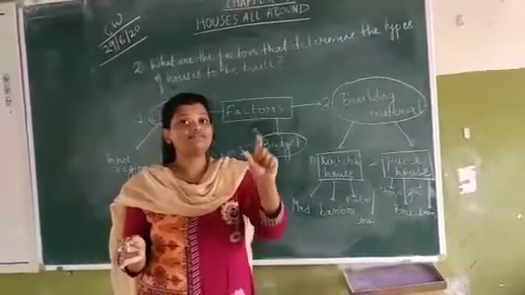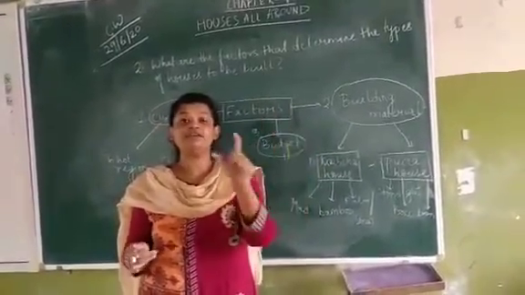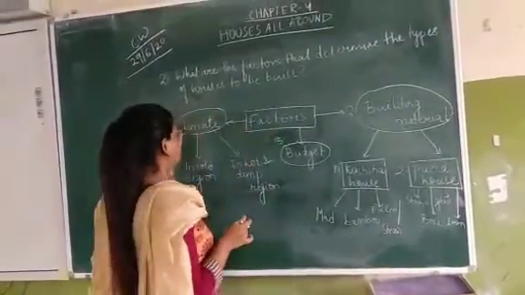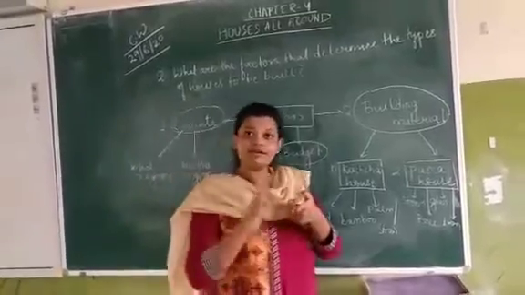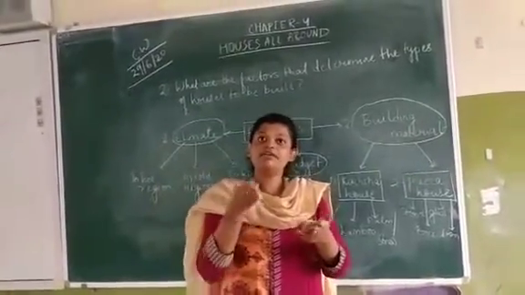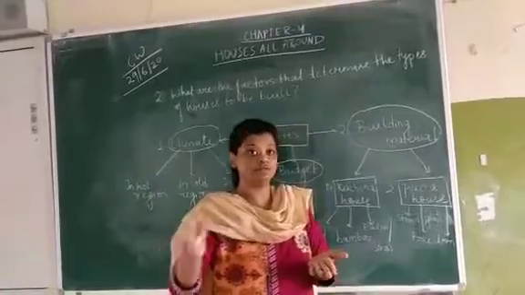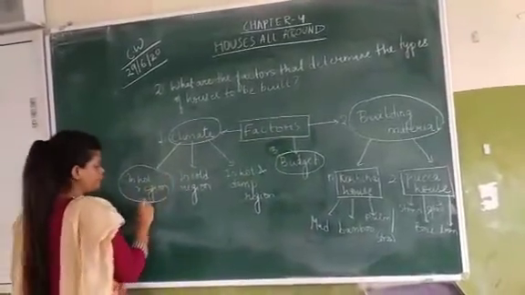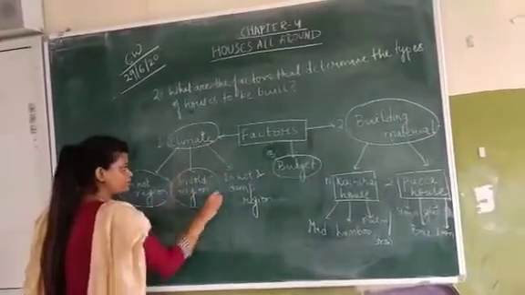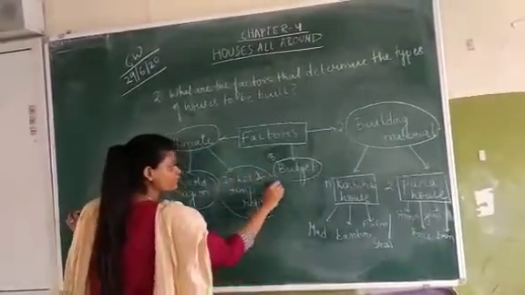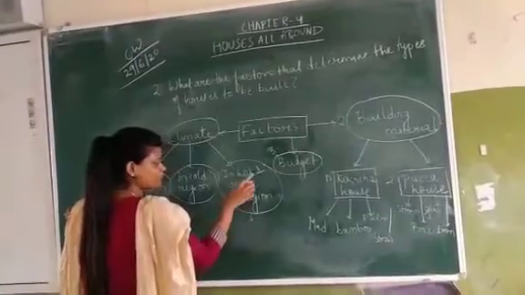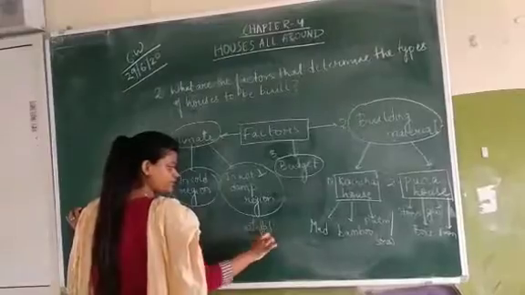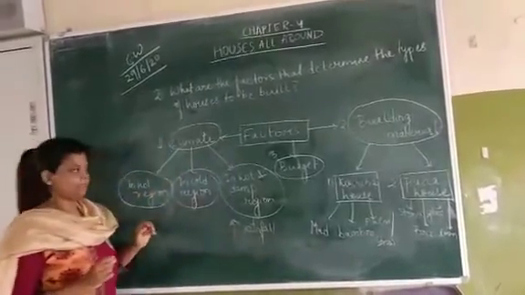Now, what are the factors, the reasons behind the different types of houses, we will discuss. What are the factors? First is climate. When the climate is different, the type of houses also differs. In a hot region, how is it divided? In hot region, in cold region, and in hot and damp region. For example, a place where the rainfall is very high.